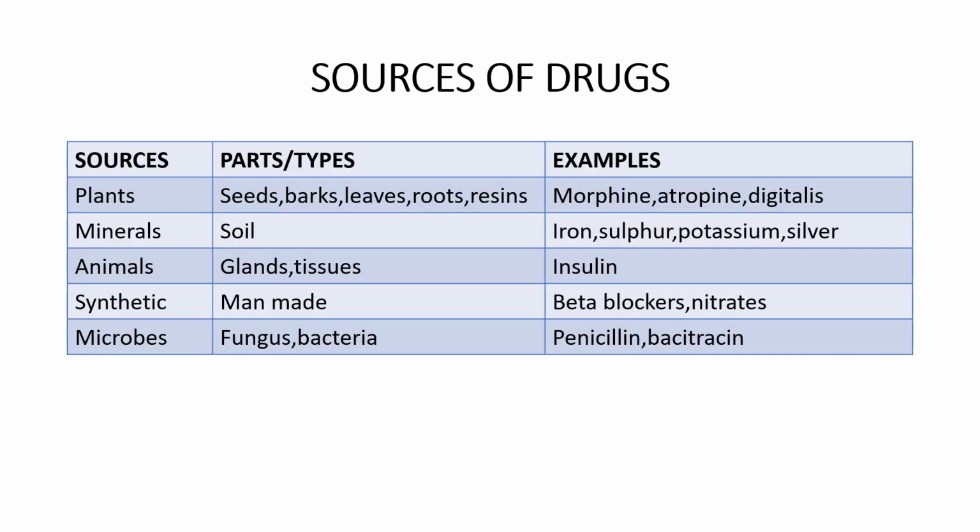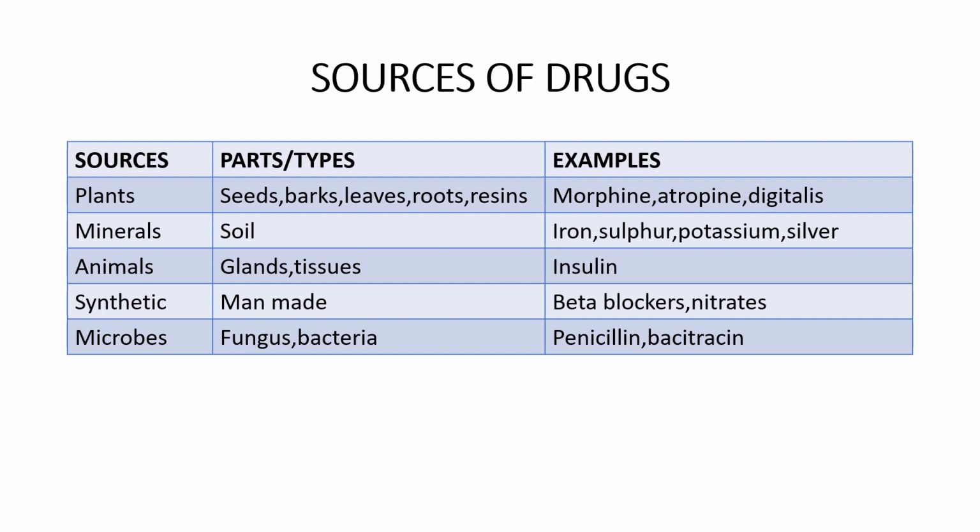So you can see here different parts of the plants are used for the production of drugs. It can be derived from seeds, barks, leaves, roots, or resins. Examples of a few drugs which are derived from plants are morphine, atropine, digitalis. And mineral sources are obtained from soil. Examples of minerals are iron, sulfur, potassium, silver. So these are used as drugs.